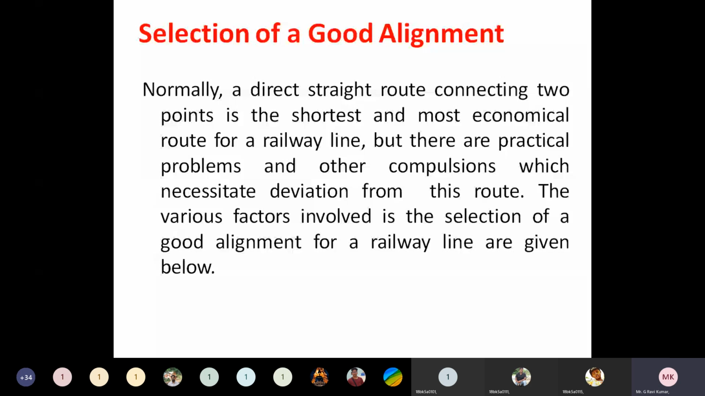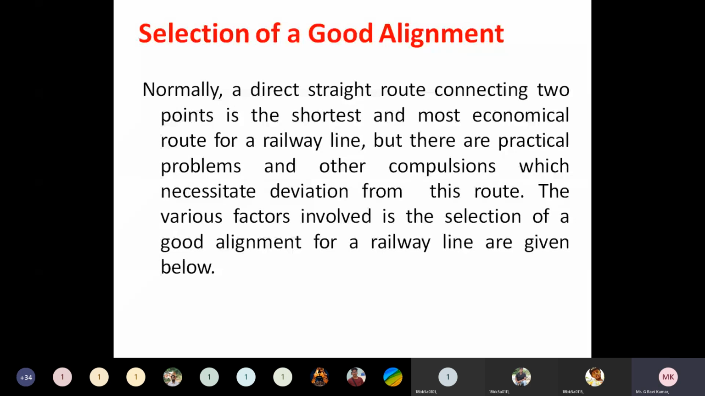Normally, a direct straight route connecting two points is the shortest and most economical route for a railway line. But there are practical problems and other compulsions which necessitate deviation from this route. Understand? So we are now going to discuss the various factors involved in the selection of a good alignment for a railway line.